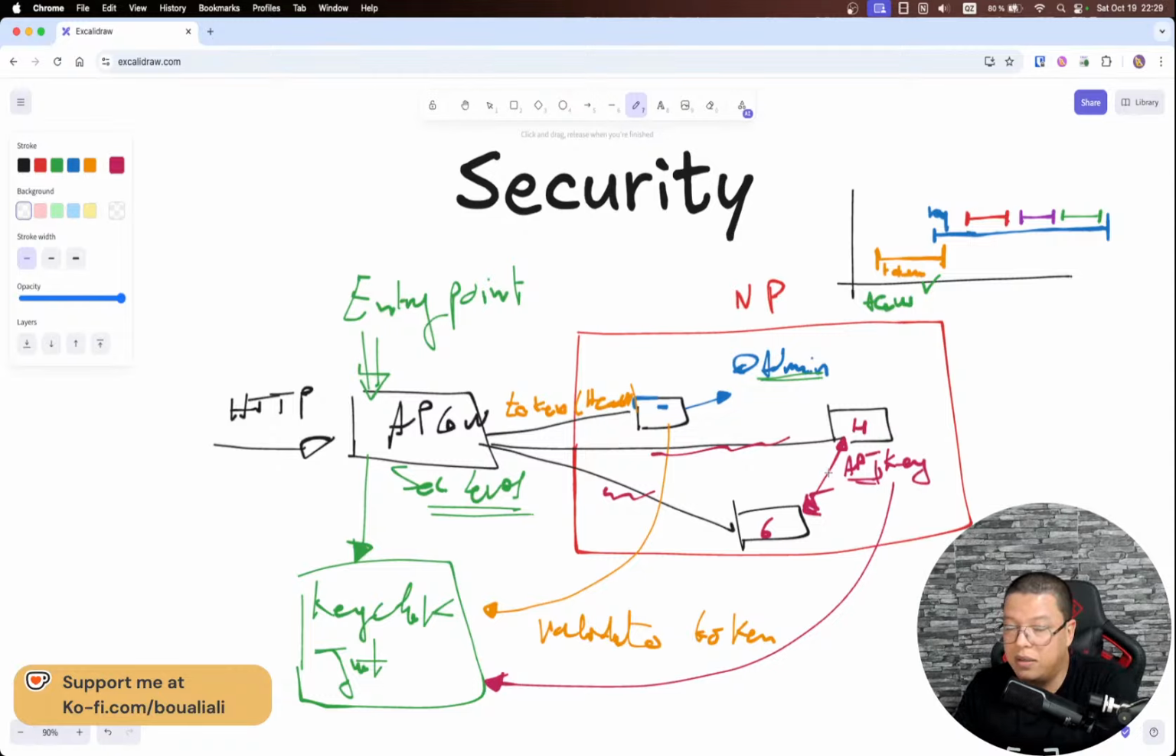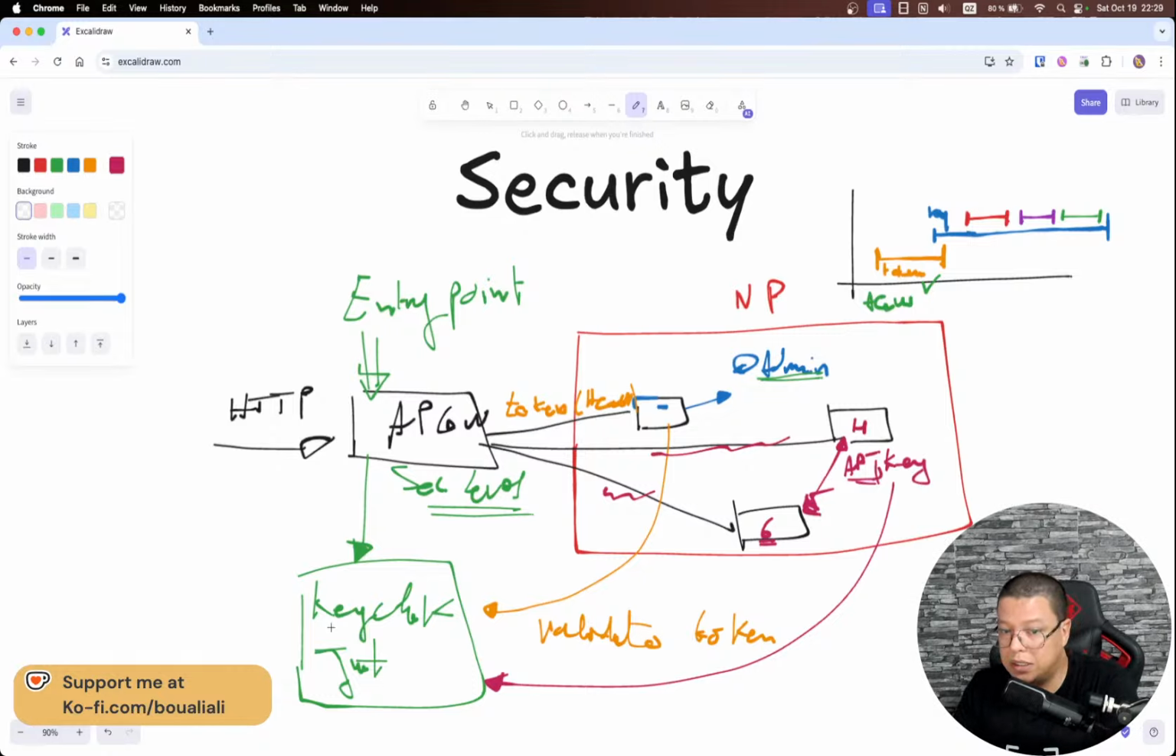Here there is no need to provide a password or a token. I just need an API key, and within this API key, I know that the service number 6 is authorized to communicate with 4, or vice versa. So this is what I wanted to explain about security.